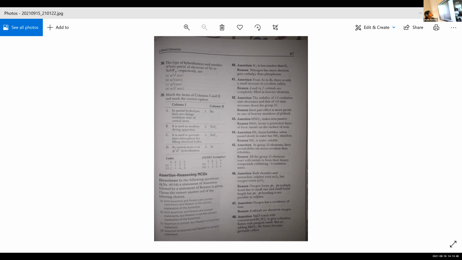The stability of +5 oxidation state decreases and that of +3 state increases down the group 15. Reason: inert pair effect is more prone in case of heavier members of p block. Here this one is explained on page number 172 under the heading oxidation states and trends in chemical reactivity.